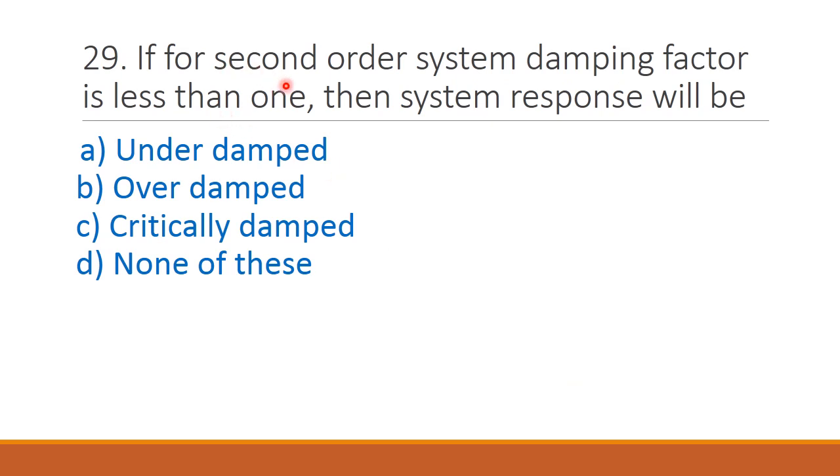If for second order system damping factor is less than 1, then system response will be option A underdamped, option B overdamped, option C critically damped, and option D none of these. The correct answer is option A underdamped.